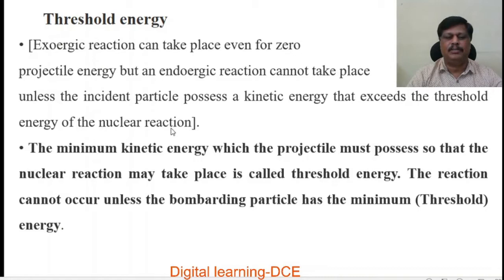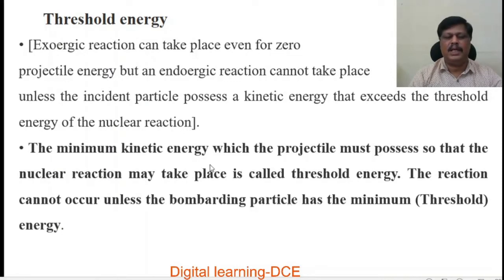Then what is the threshold energy of the nuclear reaction? The minimum kinetic energy which the projectile, the incident particle, must possess so that the nuclear reaction may take place is called threshold energy. The reaction cannot occur unless the bombarding particle has the minimum or threshold energy. Above this energy only, the nuclear reaction takes place.